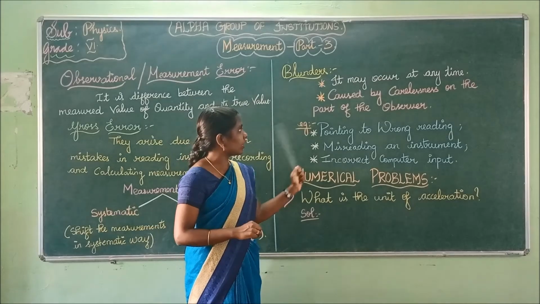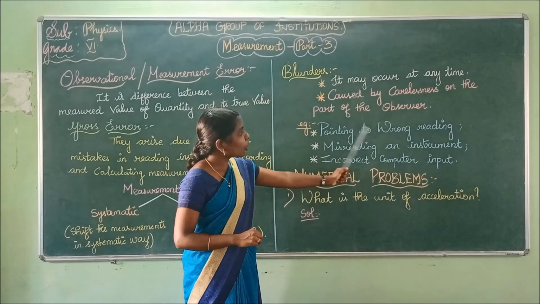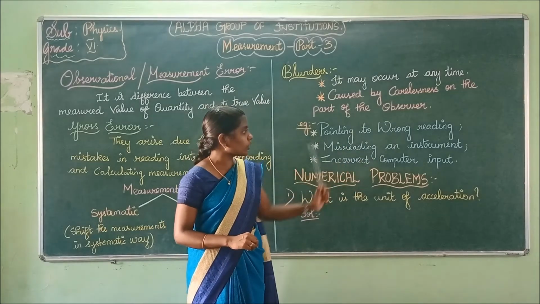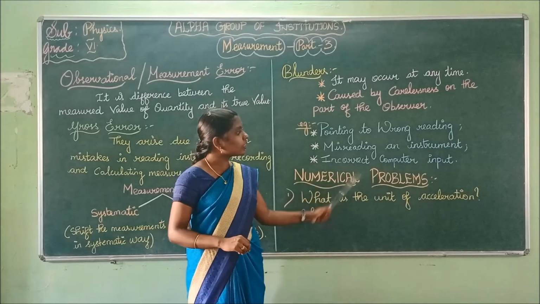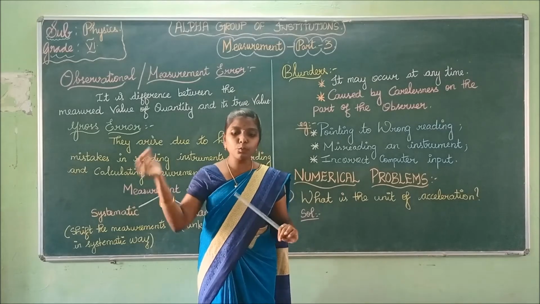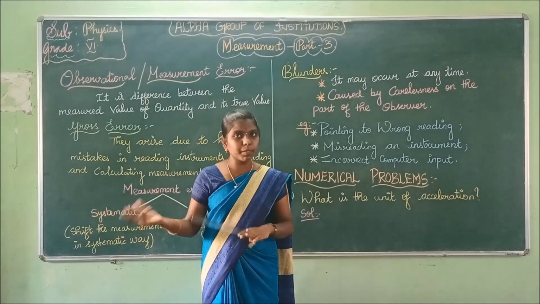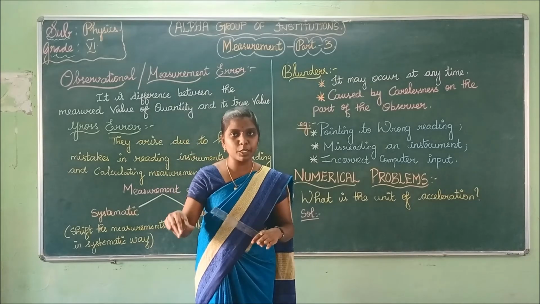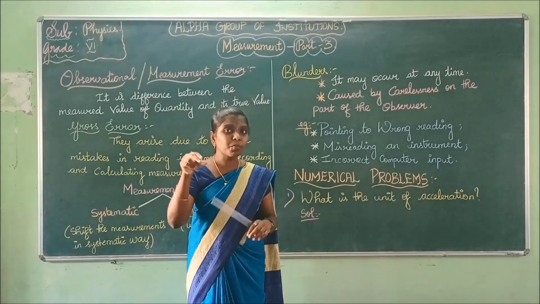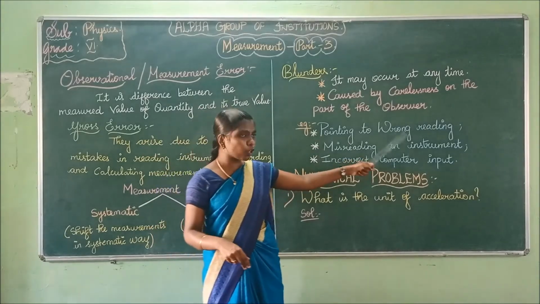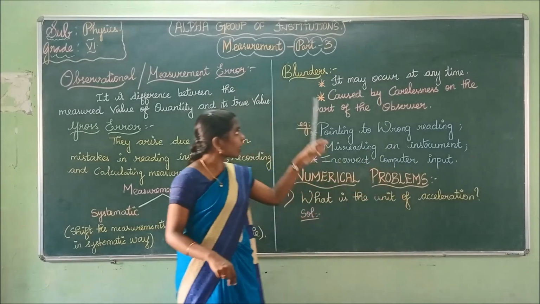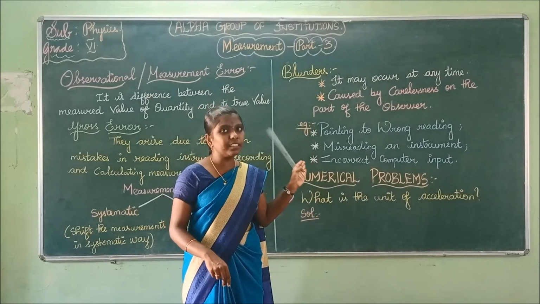For example, blunder errors are pointing to a wrong reading, misreading an instrument, or incorrect computer input. The input which we give for a particular experiment may not be correct. There may be mistakes in the input that we are giving to the experiment. These are all examples of blunder errors.